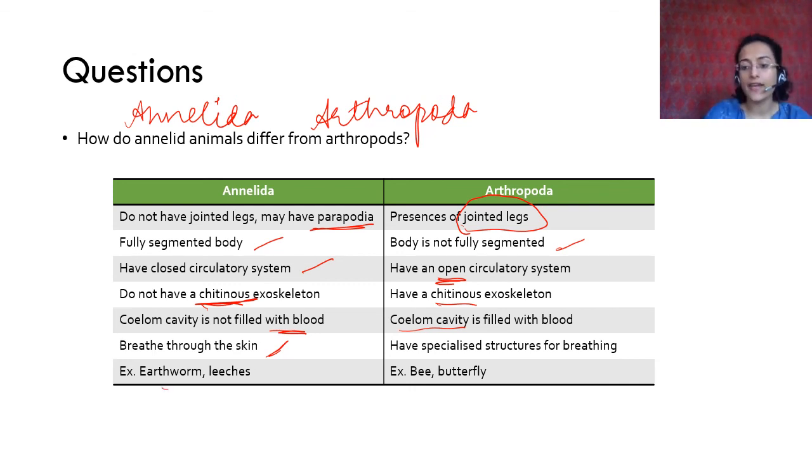Arthropods, you can give any kind of example for any kind of insect: bees, butterflies, cockroaches, prawns, mosquitoes, whatever you want. Okay. So again, you have to give the basic characteristic of this. इसमें fully segmented body and इसमें jointed legs. That also always has to be given in differences, or if you are writing any kind of description, then you give something about the body design and then you give examples. Okay.